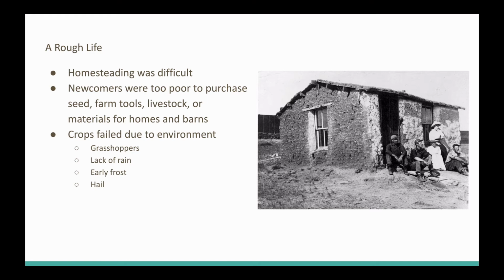If you are on the prairies and you've been here for a while, you know that the frost and the winter come early. So we have this early frost to deal with. And our summers are not much better. We often have quite a few hailstorms. So a lot is working against these newcomers that are coming out.